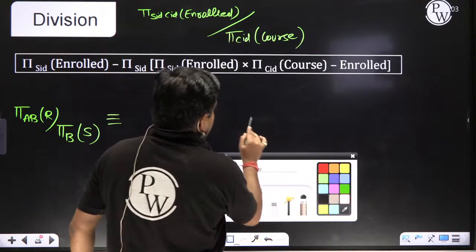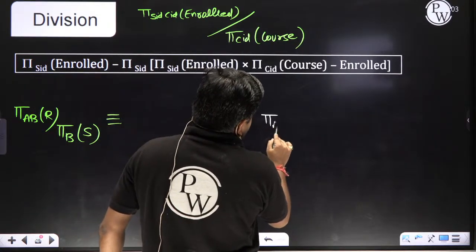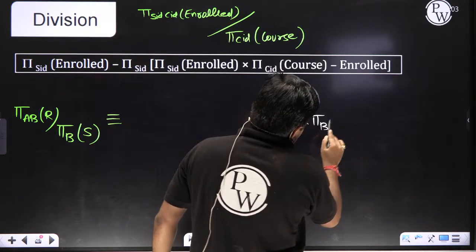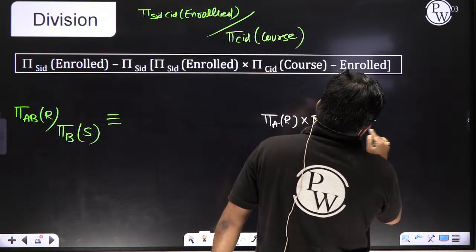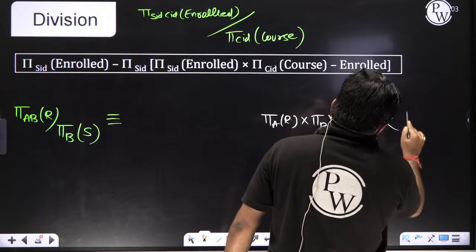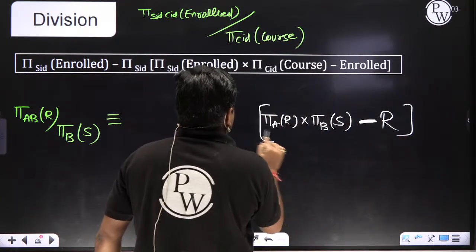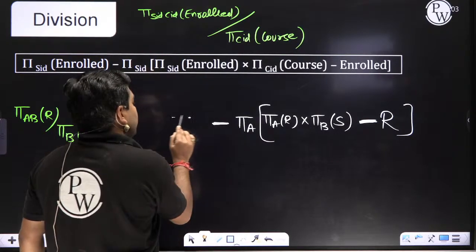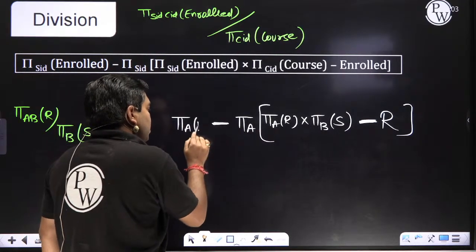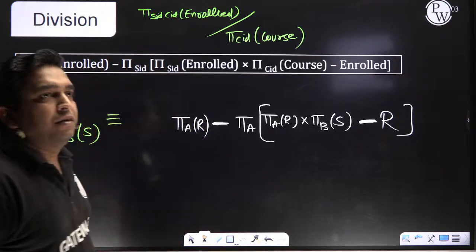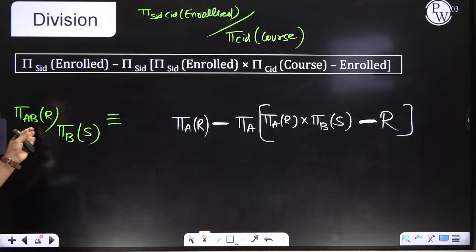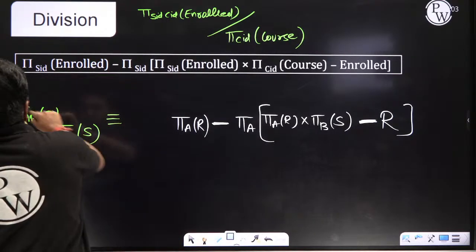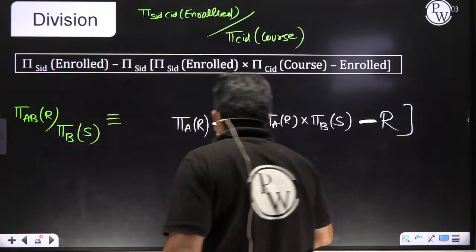I can write pi A from R, cross pi B from S, minus the original relation R. You will get pi A. This pi A, you subtract from total students. Crystal clear, everyone? Easily you can write in this manner. You can compare here also.